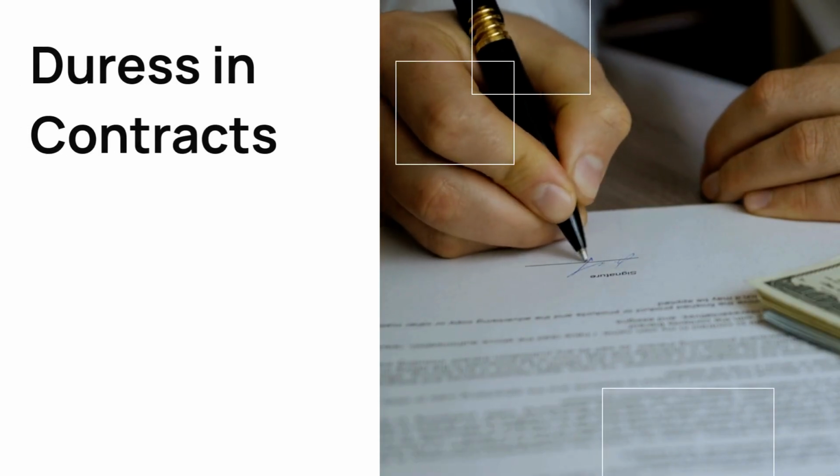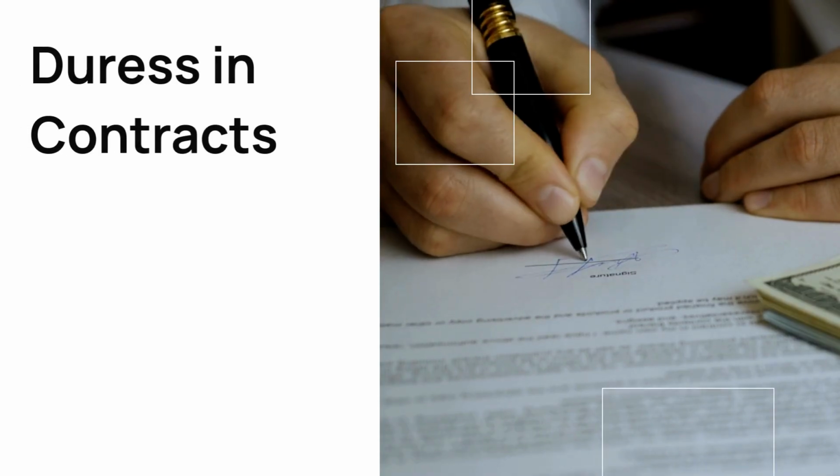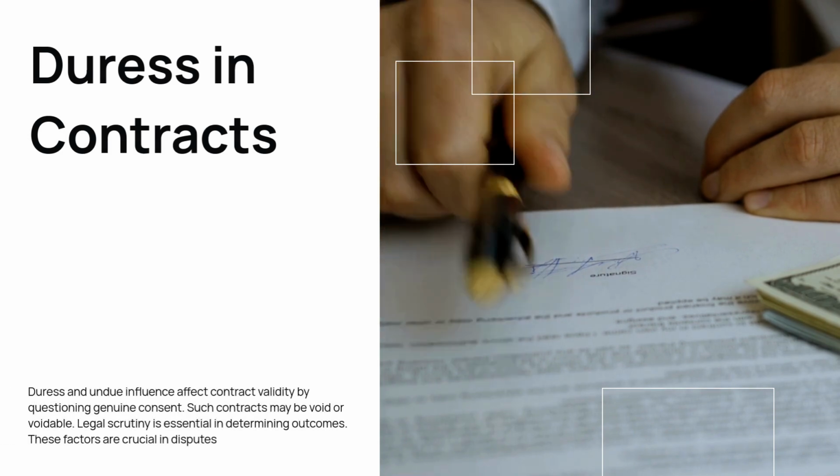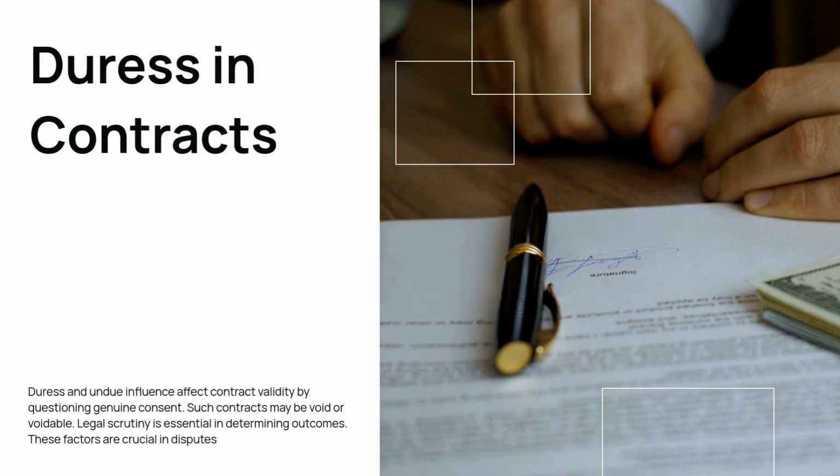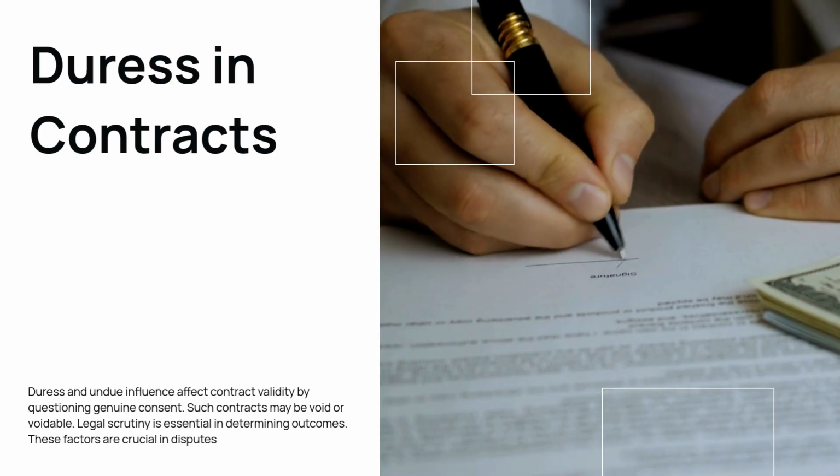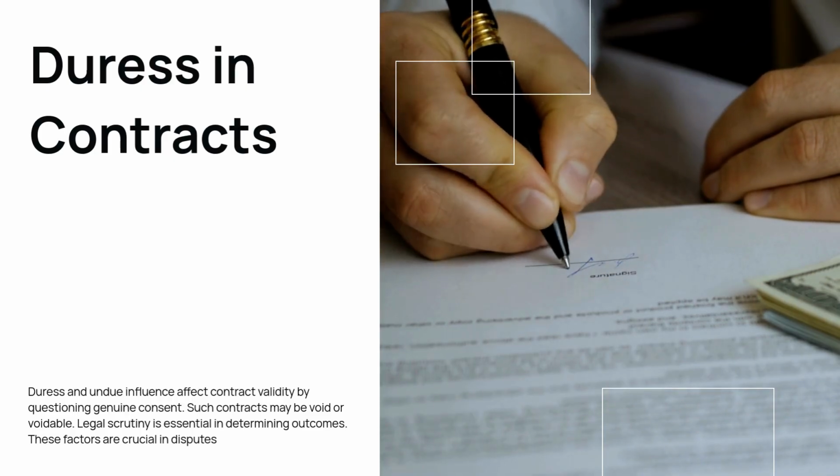Duress and undue influence impact contract validity. They question the genuineness of consent. Affected contracts can be void or voidable. Legal scrutiny determines the outcome. These factors are vital in contract disputes.